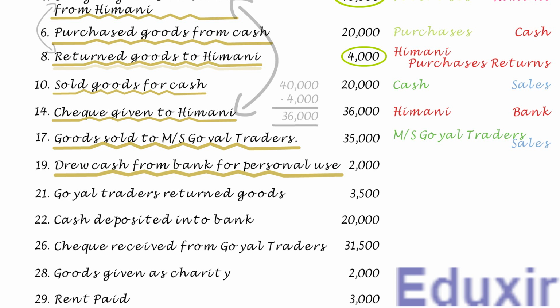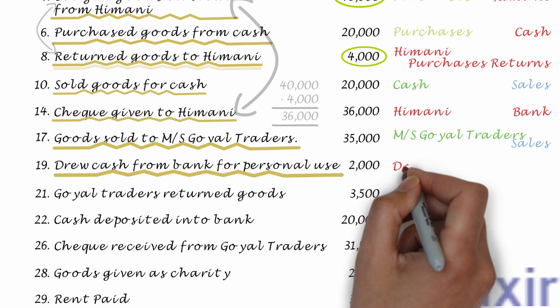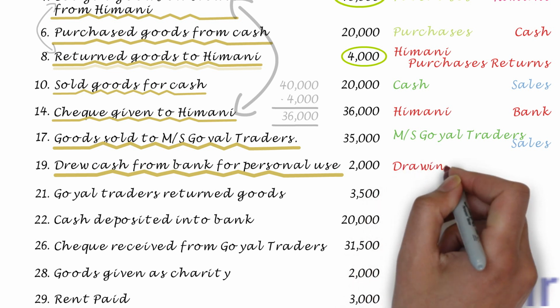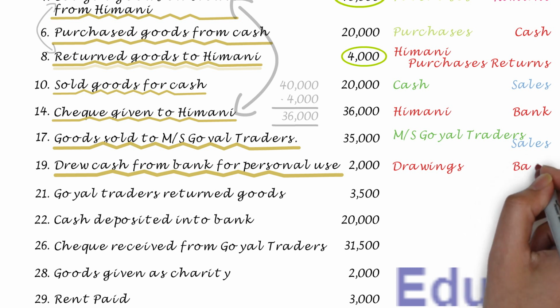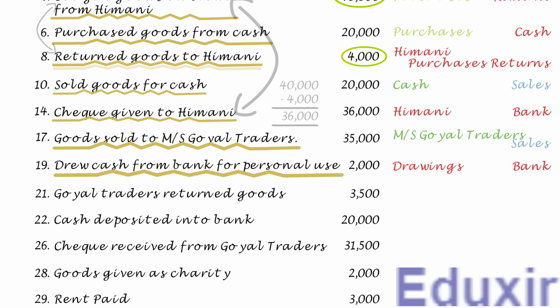So, in this transaction, there is a withdrawal from the bank for personal use, which will decrease the capital. The rule to record any decrease in the capital is to debit the capital account. In this case, the drawings account should be debited. At the same time, as there is a withdrawal from bank, the bank asset is decreasing. The rule to record a decrease in the asset is to credit the corresponding assets account. In this case, the bank account should be credited. With this analysis, let us now proceed with the journalizing of this transaction.